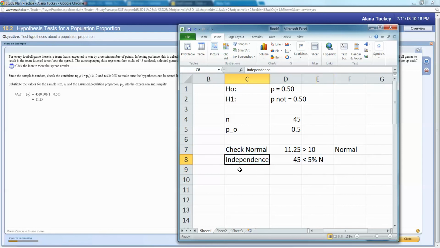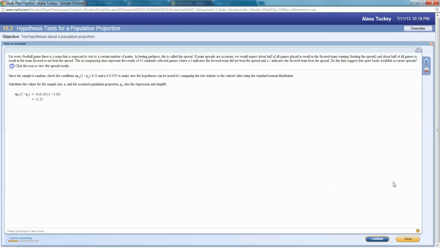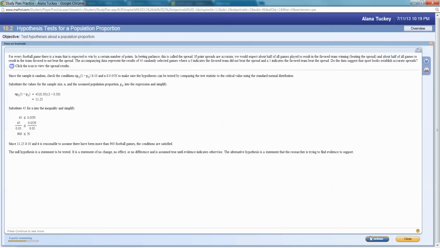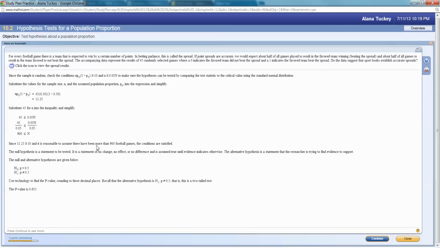So, because this is all the football games, it's not just one game or one team, it's all of them. So, all right, we've got our normal, we've got our independence, which is all they're saying here. It's like, sure, this is less than 5%, no problem. So reasonable, etc. All right, so then the null and alternative, and again, I think that's a little bit